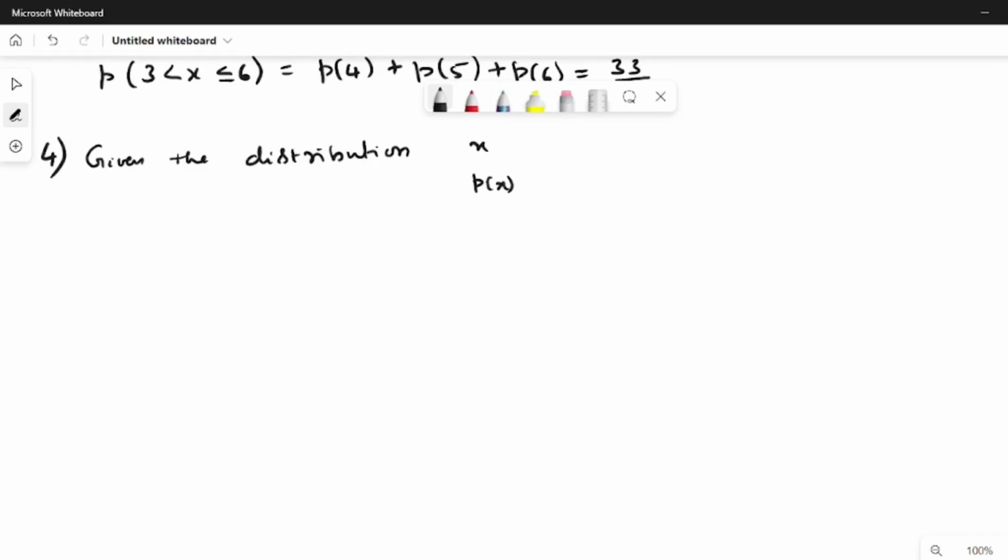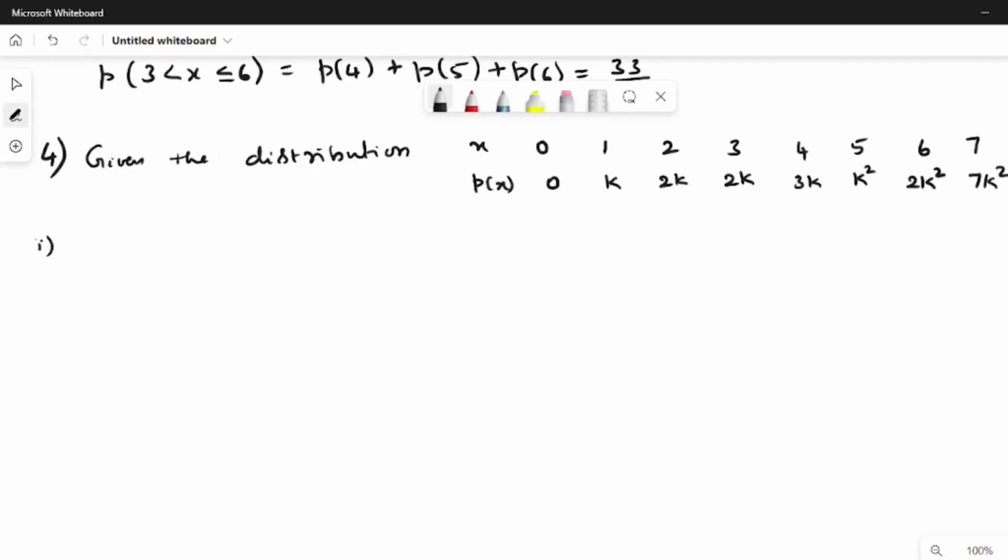Values of x are 0 up to 7: 0, 1, 2, 3, 4, 5, 6, 7. And the values of P of x are 0, k, 2k, 2k, 3k, k square, 2k square, and finally 7k square plus k.